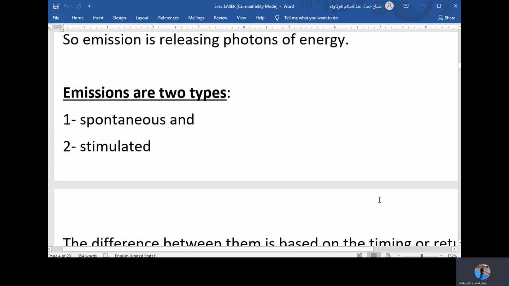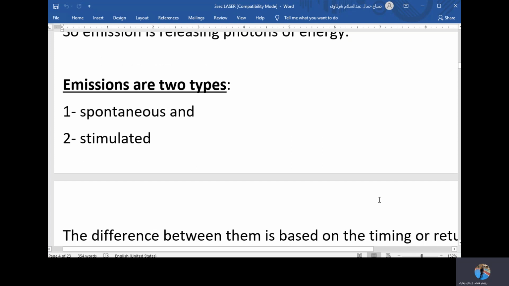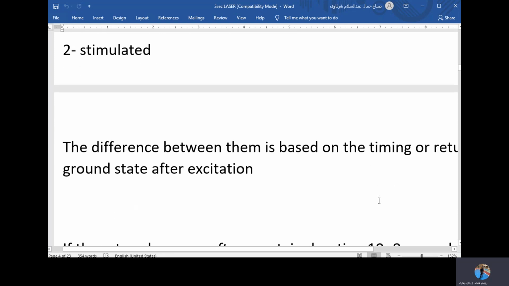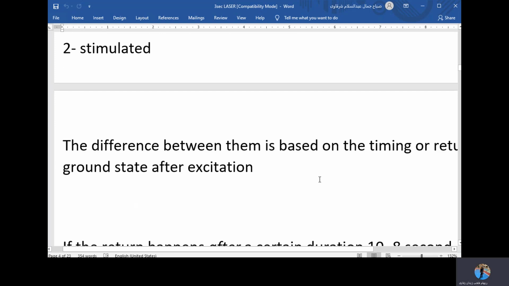Before we discuss each one of them, let's talk about what causes this difference between the two names. The difference between them is based on the timing of the return to the ground state after excitation. What does it mean?